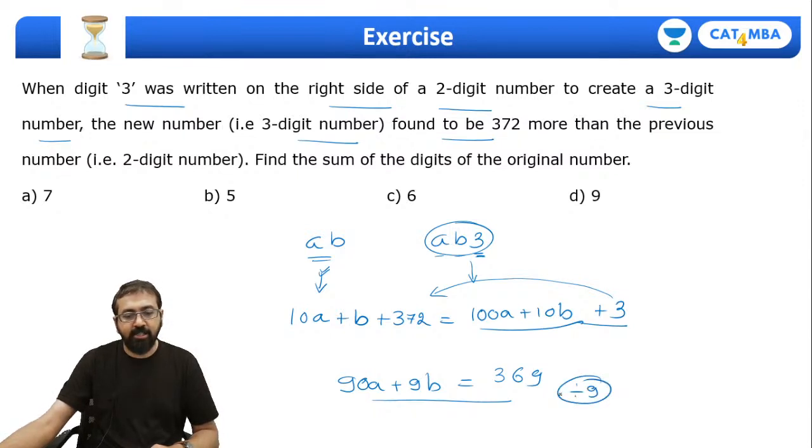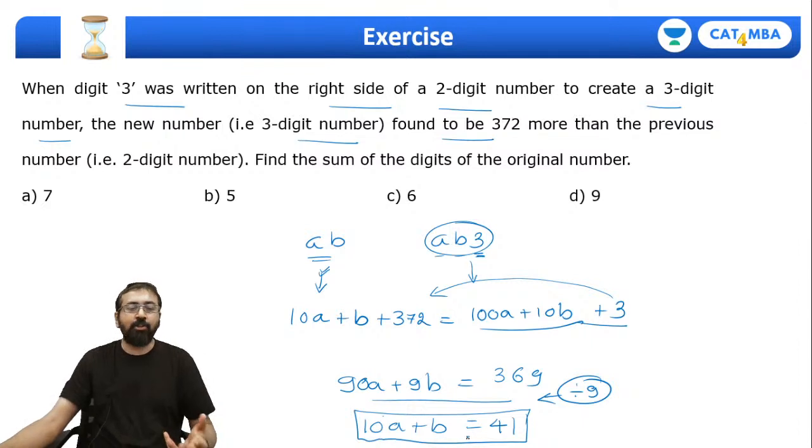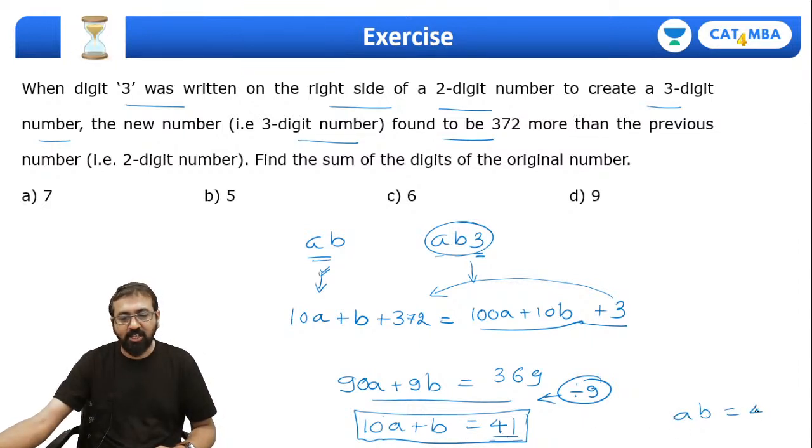If you divide it by 9, what will you get? 10a plus b equal to 41. And what is 10a plus b? It's the value of the original number, which is given as 41.